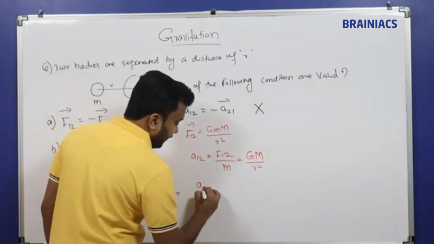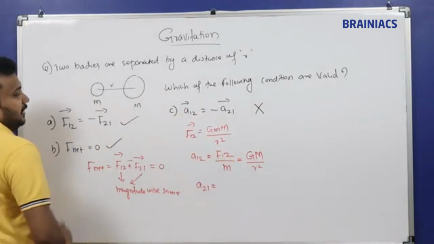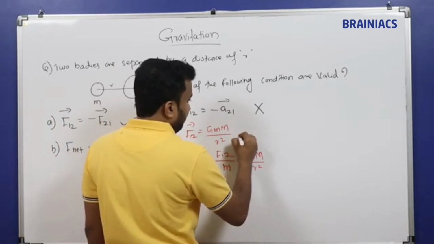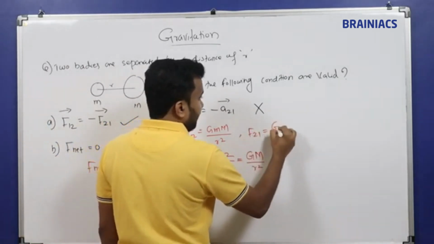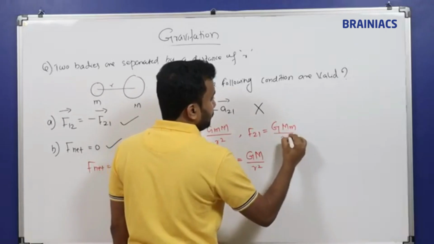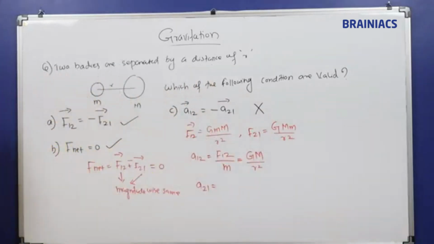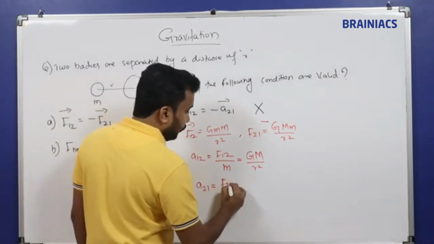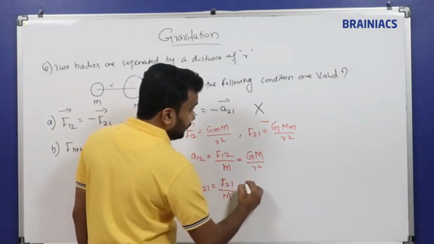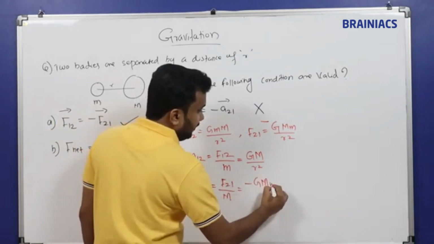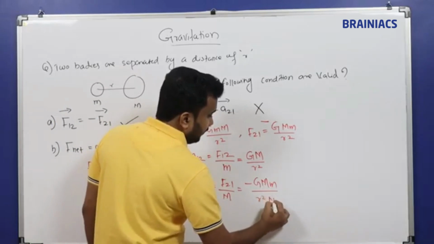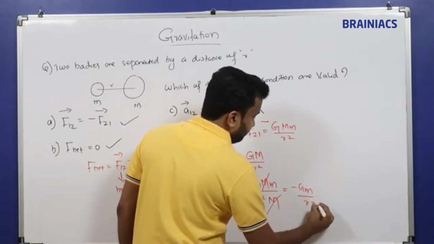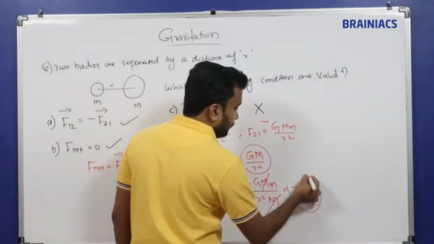Now we will see the second one, A21. What is A21? A21 means F21 divided by mass. What is F21? We know F21 is equal to, magnitude wise I am saying, G M m by R square. We know direction is opposite. F12 is equal to minus F21, so you can put a negative sign here. So F21 divided by capital M: minus of G M m divided by R square into capital M. M gets canceled. What you will get? G m by R square. You see this one, you see this one. Both are same?